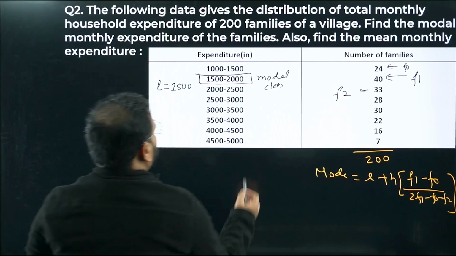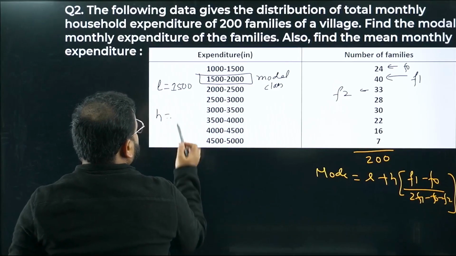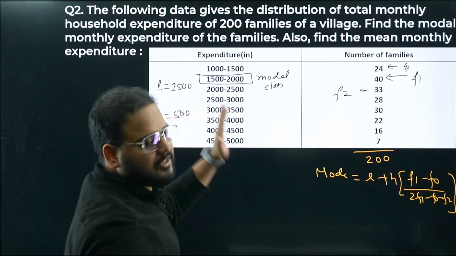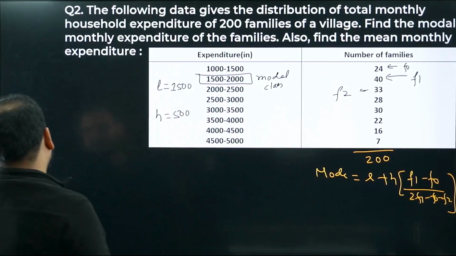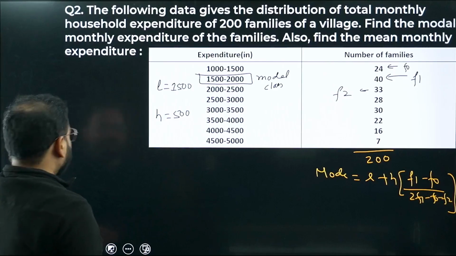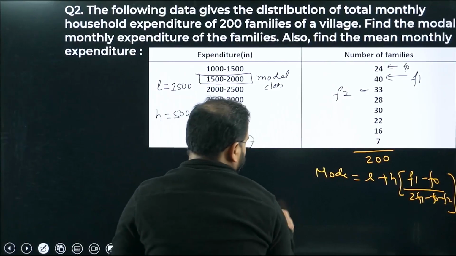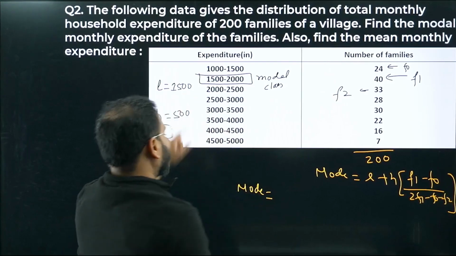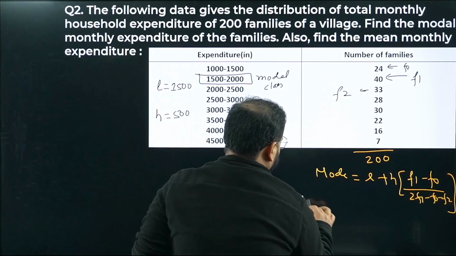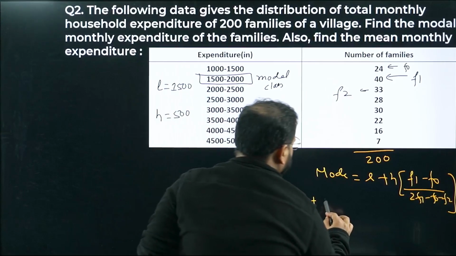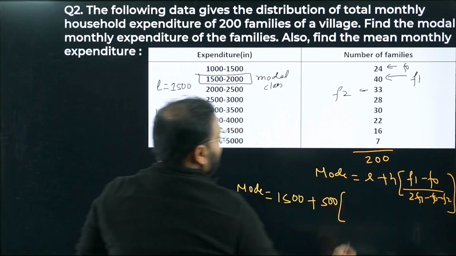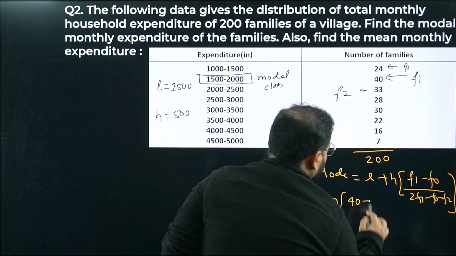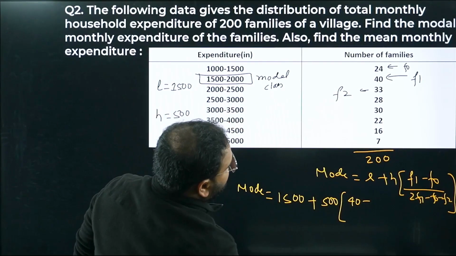So anything else I need? H I already know. What is H, sir? H is nothing but the size of this class. So 500, you can see class size is 500. 1000 to 1500 is 500 only, no? Class size is 500. Chaliye, let's get back to solving the problem. What we get now? So we have here mode equals L, 1500 we write, plus H is 500, sir, multiplied with F1. How much is F1, sir? 40. So 40 minus F0. What is F0, sir? 24.